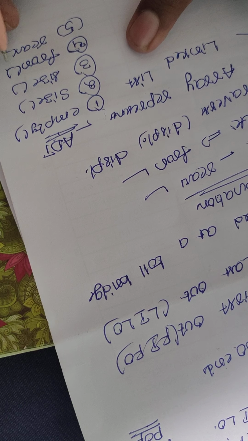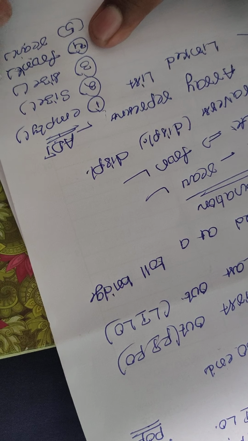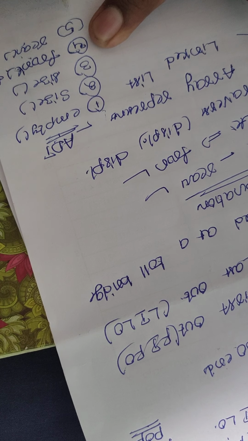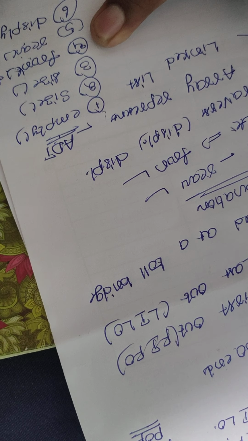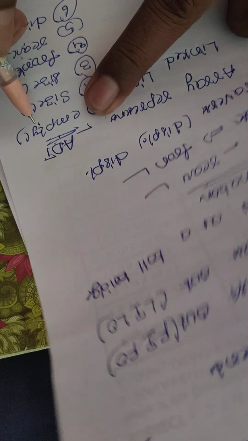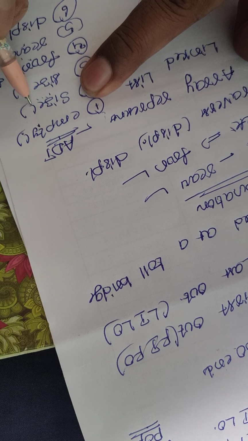These are the operations. Front and rear mean deletion and insertion. At the time of front we take the operation, that is called deletion, and rear is insertion. Then if you want one more operation, that is the display operation. So these are the queue operations. Then there is empty, which checks whether the queue is empty or not. Size means how many elements are in the queue.